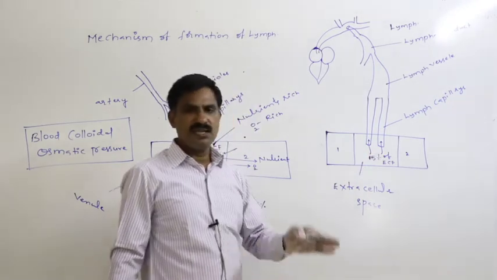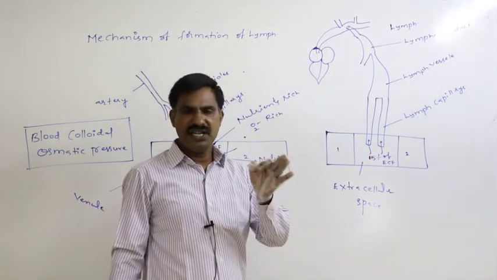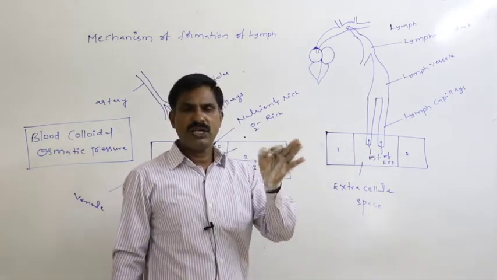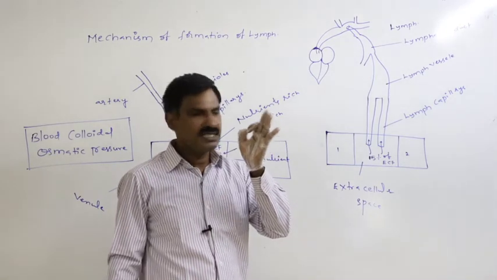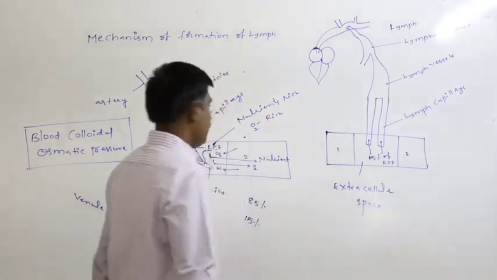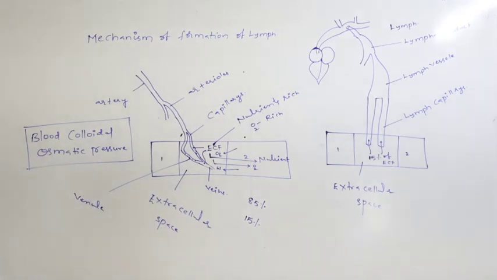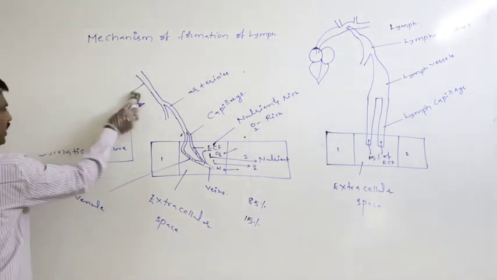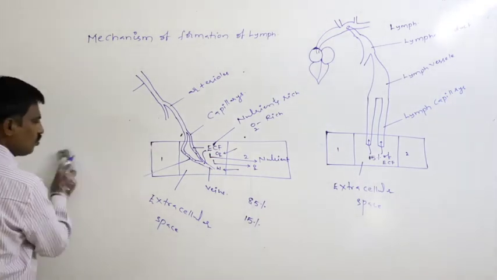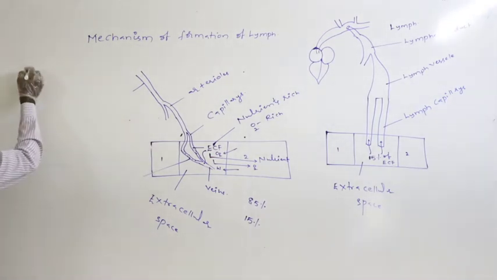What is the route of circulation of the lymph? What is the route of passage of the lymph?